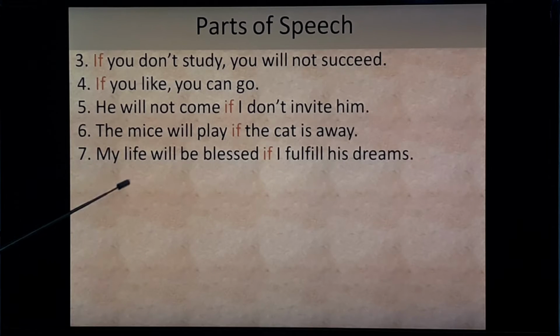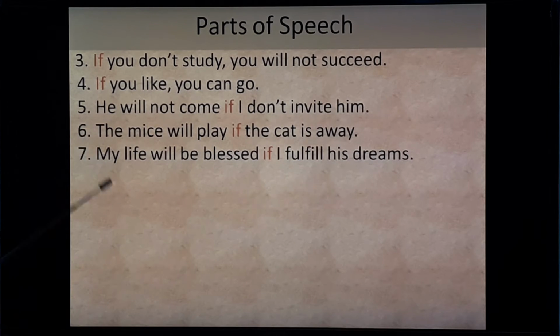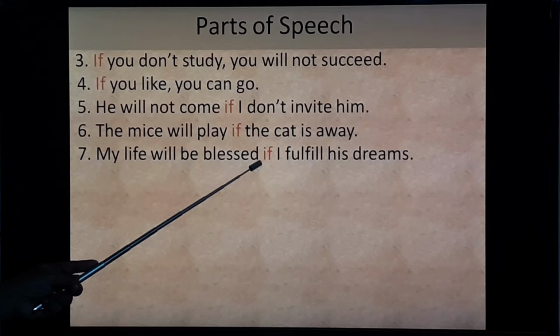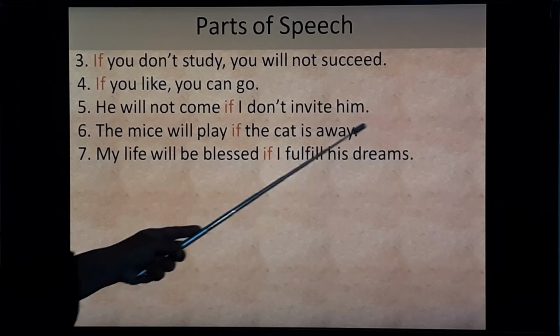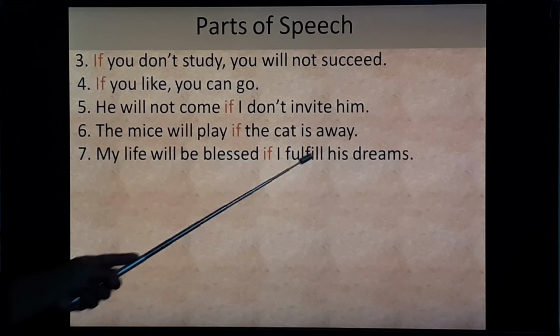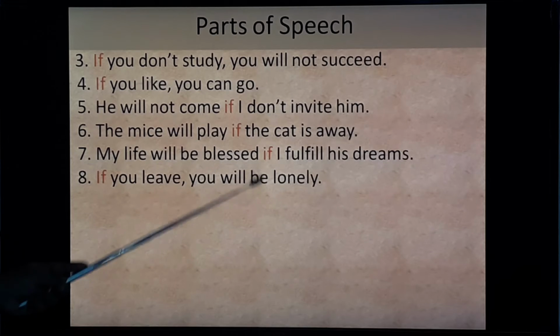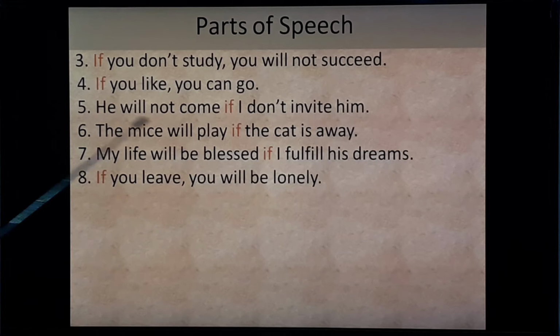Next, my life will be blessed if I fulfill his dreams. So here my life will be blessed, that is main clause. If, that is subordinating conjunction, I fulfill his dreams, that is subordinate clause, or you can say dependent clause. Next, if you leave, you will be lonely. So here you leave, that is subordinate clause. You will be lonely, that is main clause, and if, that is subordinating conjunction.